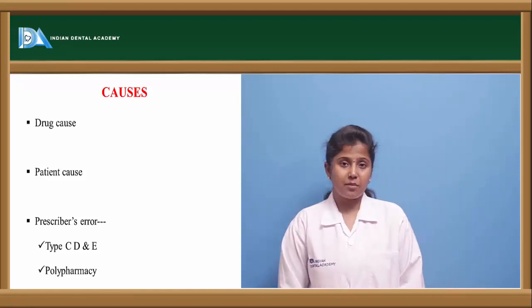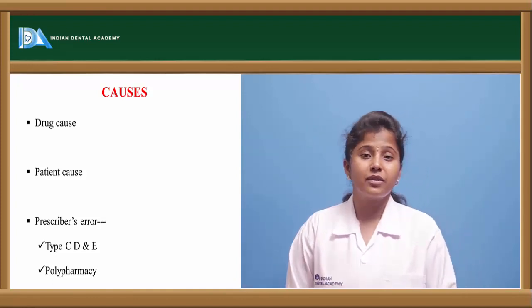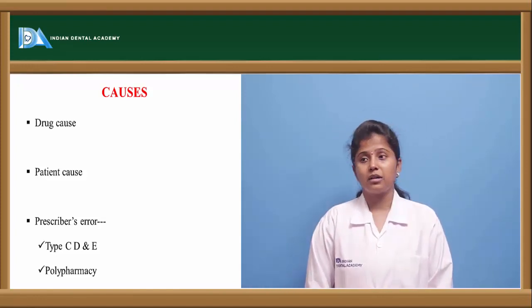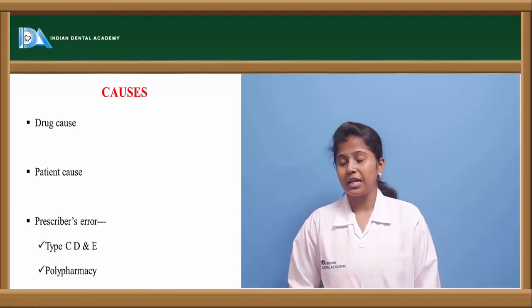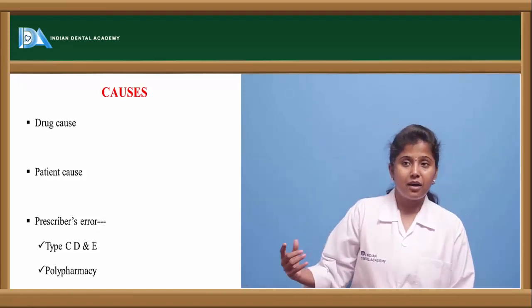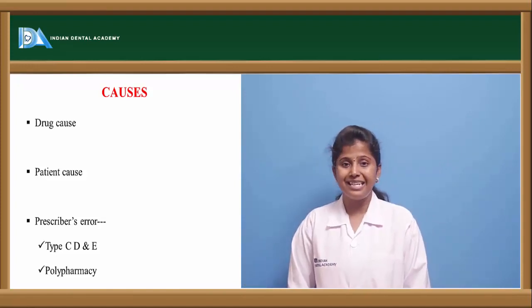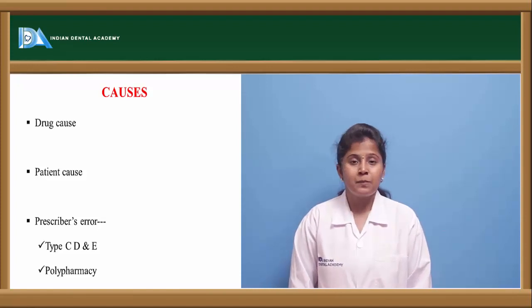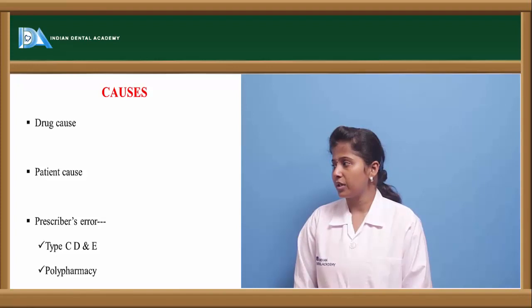The other one is prescriber's error. If a doctor is not prescribing properly, or if he prescribes properly but it is not dispensed properly by the pharmacist, that leads to adverse drug reactions. This medication error mainly occurs in type C, D and E adverse drug reactions, and because of polypharmacy. If we are taking many drugs, that also leads to adverse drug reactions.